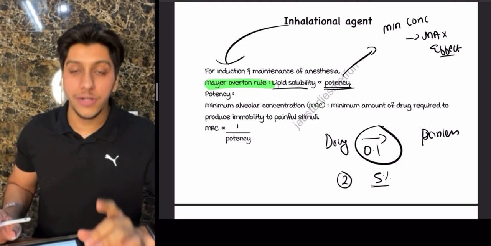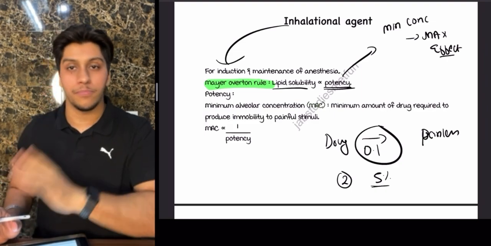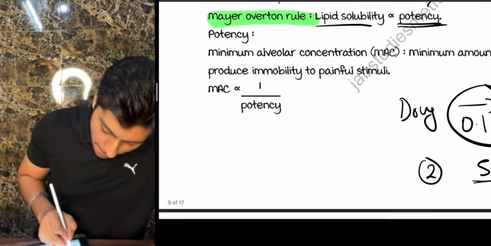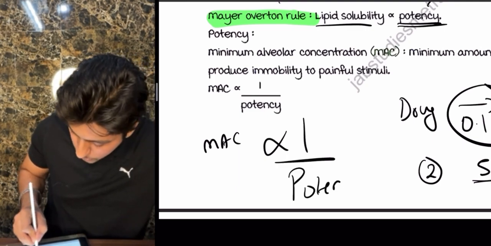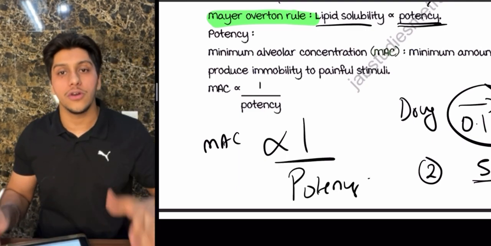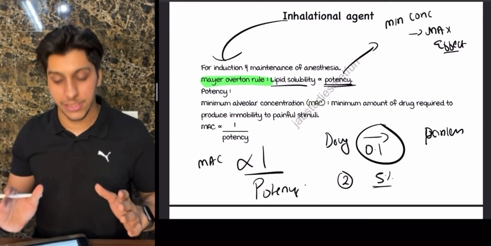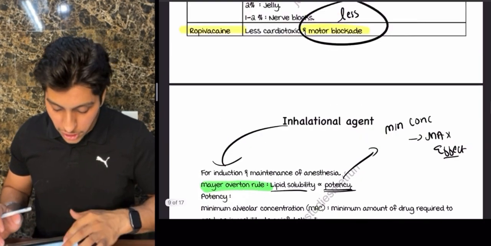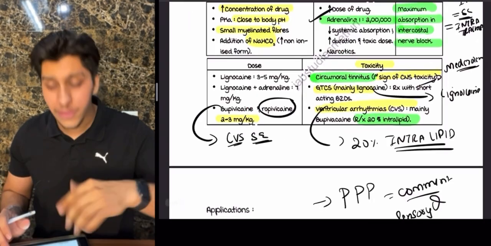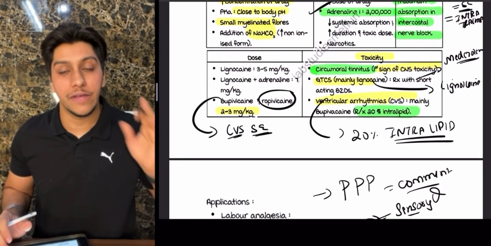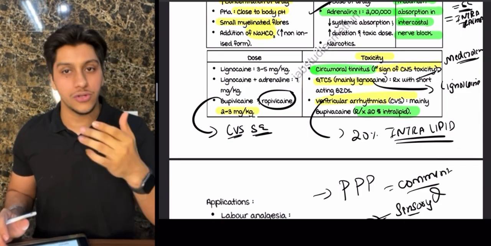And remember one more important thing. What was the Meyer-Overton rule? That lipid solubility is directly proportional to potency. And also remember, minimum alveolar concentration is inversely proportional to potency. मतलब जितना कम MAC उतना ज़्यादा potency. I hope this is clear. This is the basic funda of inhalational agents. Before that, just remember, when we are talking about local anesthetics, all these things which I have discussed have been asked previously in FMGE, NEET PG and INI. So make sure you go through this very nicely. If you have any other doubts, do text me.